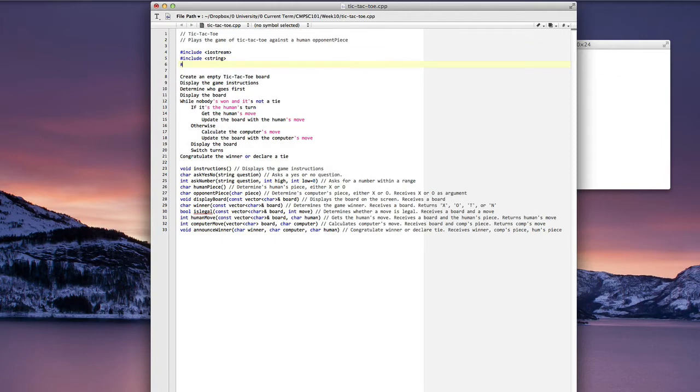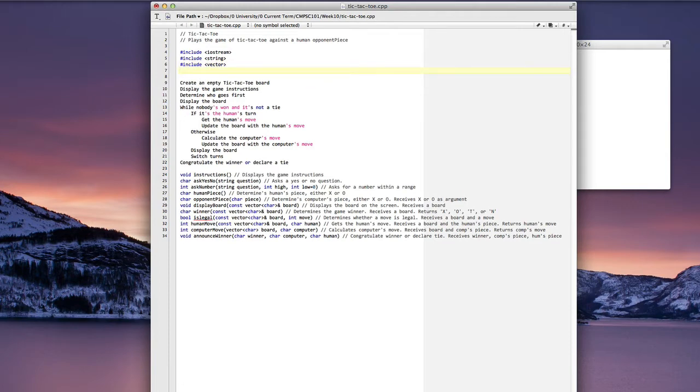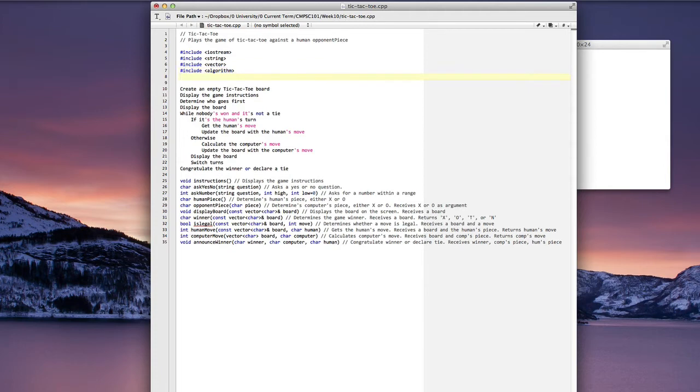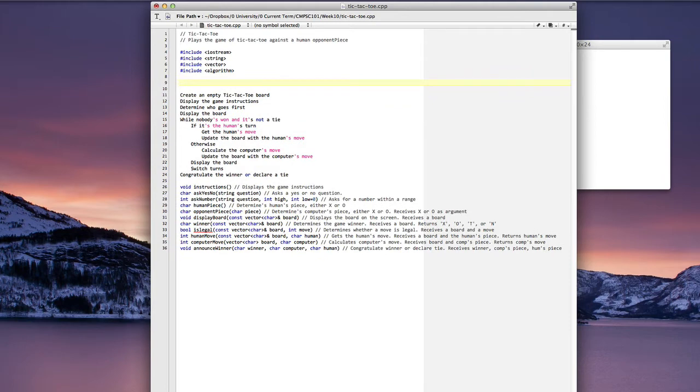I've already decided I'm going to do this as a char vector, so I need vector. And I will probably need algorithm at some point, because of the type of manipulations I'm going to be doing with this particular vector. So I'll go ahead and include that. If later on I determine that I don't need it, I can always take out that include file. It doesn't hurt anything.